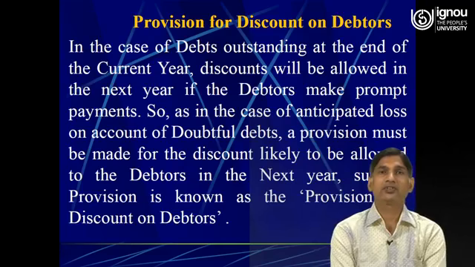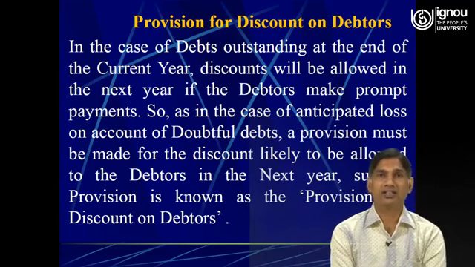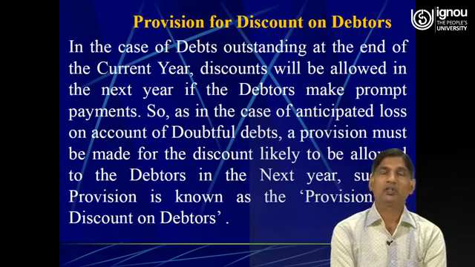In the case of debts outstanding at the end of the current year, discount will be allowed in the next year if the debtor makes prompt payments. The discount is always given to debtors in order to motivate them to make prompt payments.